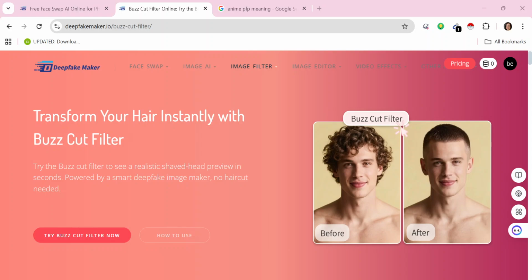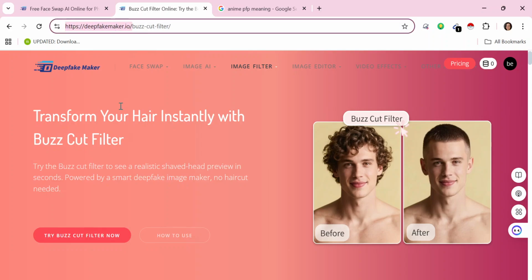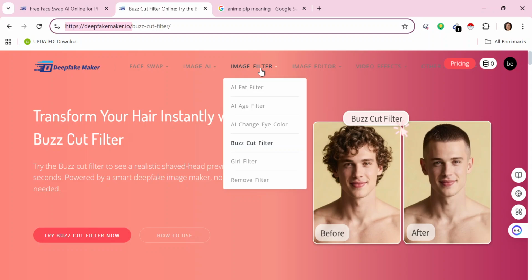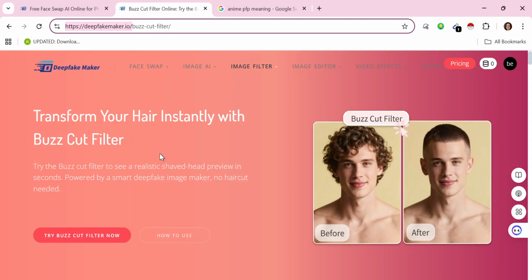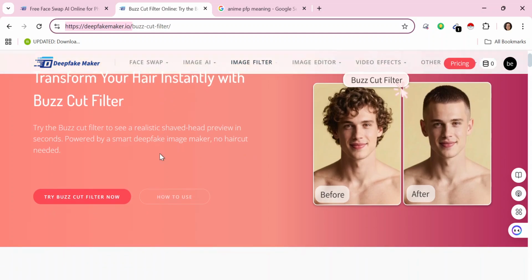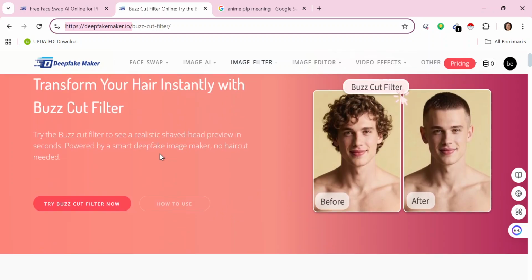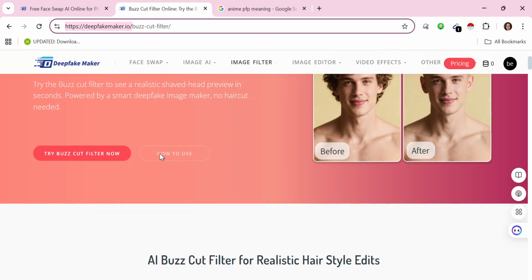So if you've always wanted to cut your hair or have a haircut without actually going to the salon, and you need it to trick somebody, here is the perfect AI for you. All you have to do is go to this website, deepfakemaker.io, then click sign in, and then click on the image filter here, click on buzzcut filter. This basically allows you to try on new hairstyles even before you have them, or if you actually don't want to have them, or you need proof that you've had them whereas you've not had them.